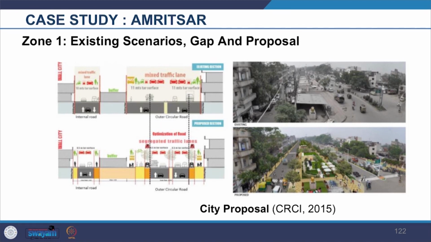On the left hand side, the top image, you can see the narrow internal street, and the sections of the outer circular road containing mixed traffic, and how these interventions were taken. On the left hand side, the lower image, you can see the proposed internal road and outer circular road with segregated traffic to solve all these kinds of problems which you have been experiencing, which the ministry also observed in the process. So you can see how through detailed designing and intervention these things have been changed here.